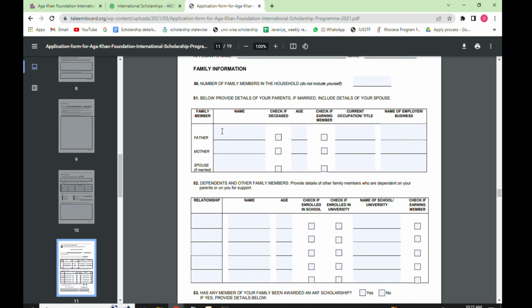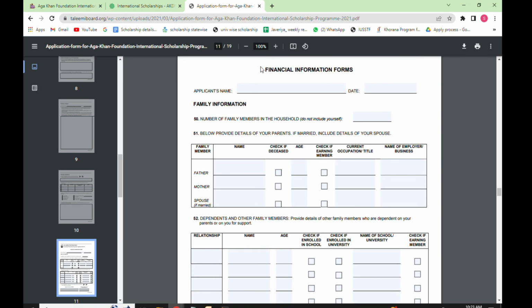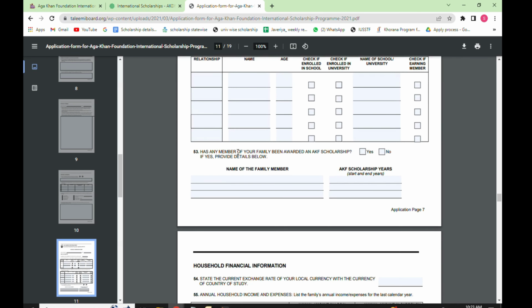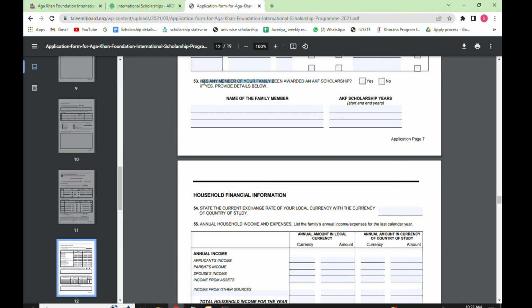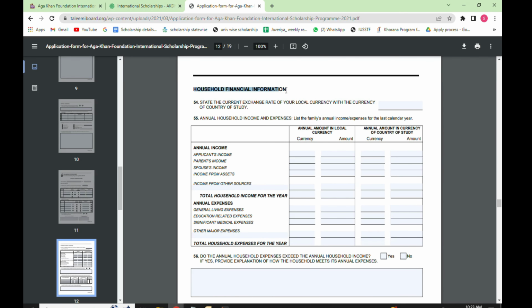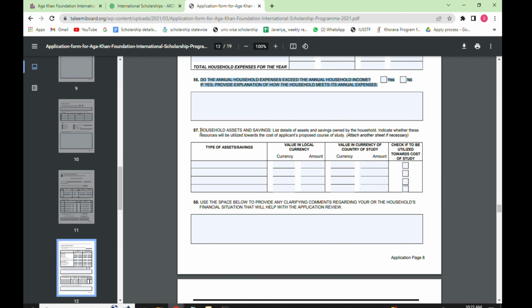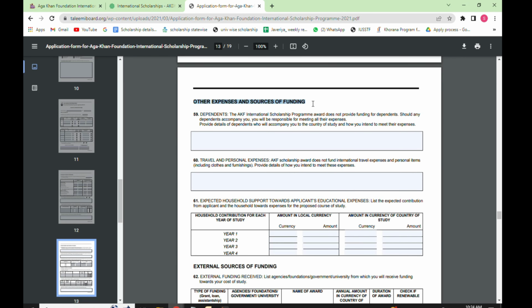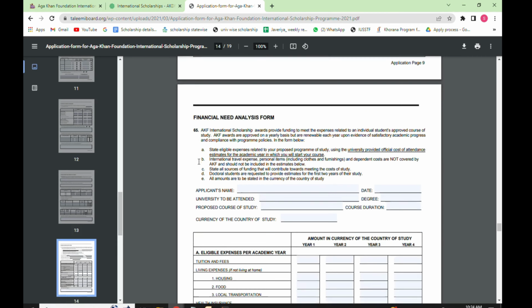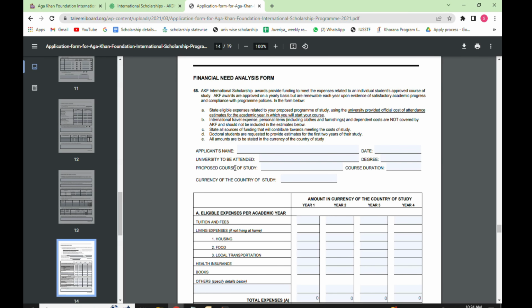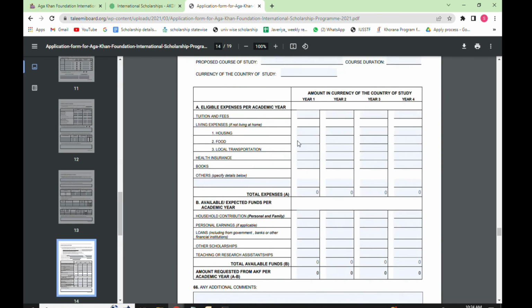Moving to next, some additional information is asked to you. Enter those details. Next is the financial information form. Carefully enter this form. Here in this form, some family information like number of family members in the household, you should enter their details. Dependents and other family members details have been asked. Enter those details. Then household financial information is asked. Enter those details. Other expenses and external sources of funding is asked. Enter these details carefully. Then there is a financial need analysis form is there. Read this form carefully and then add your details.